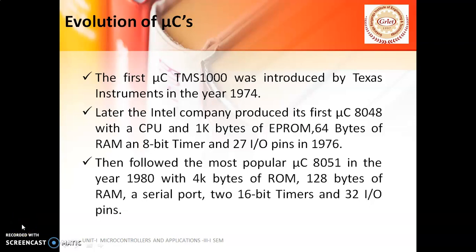Let's see about evolution of microcontrollers. The first microcontroller was introduced by Texas Instruments in the year 1974 and the name of the controller is TMS-1000. Later, the Intel company produced its first microcontroller, that is 8048.